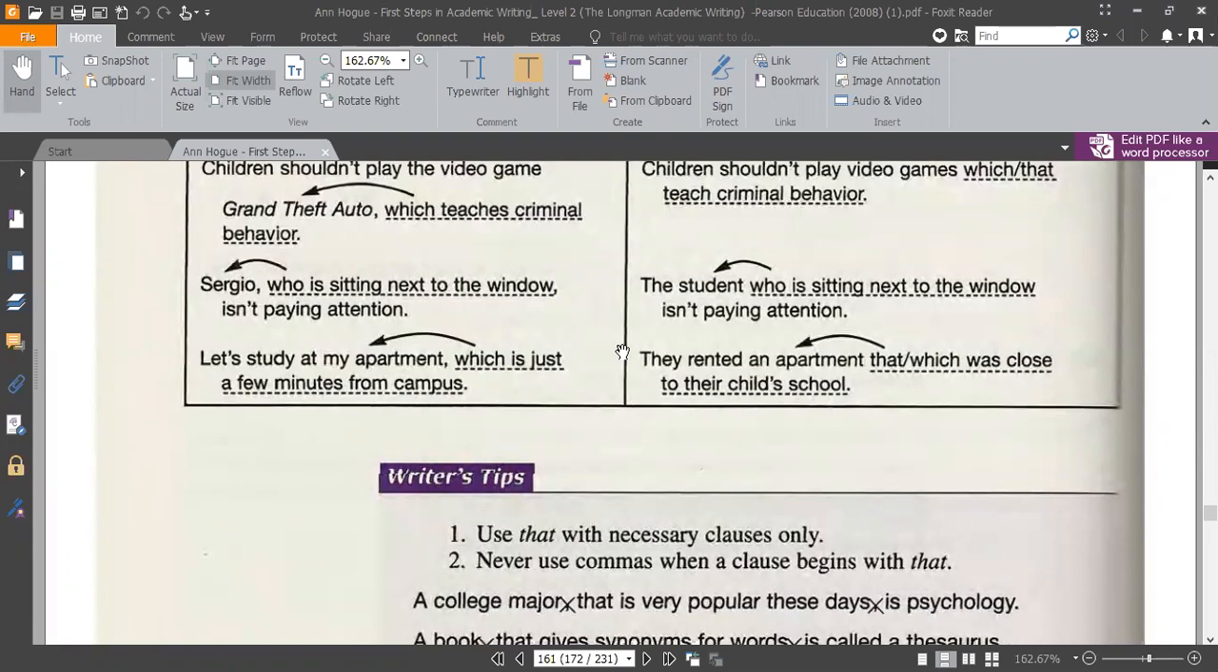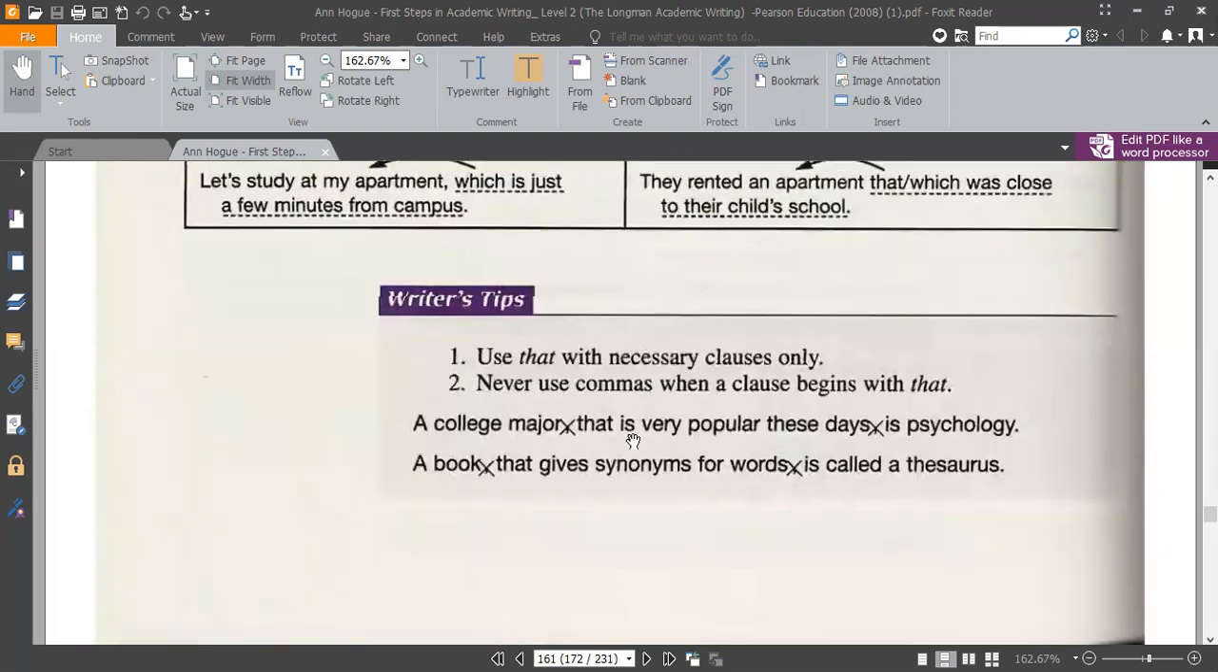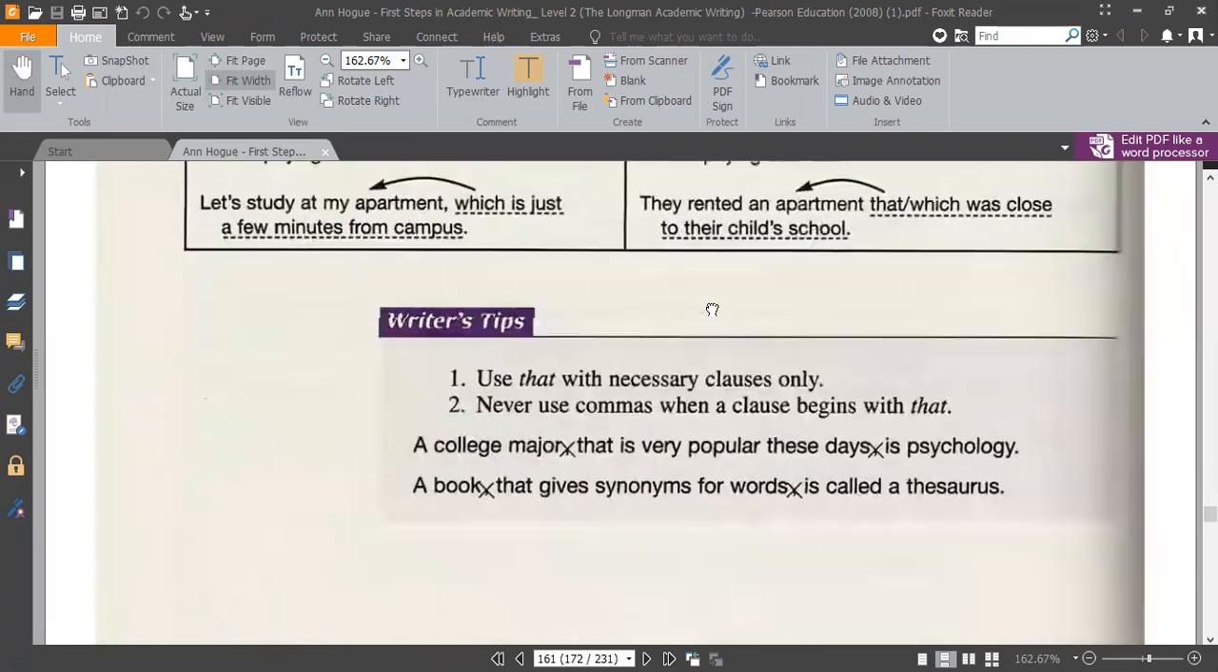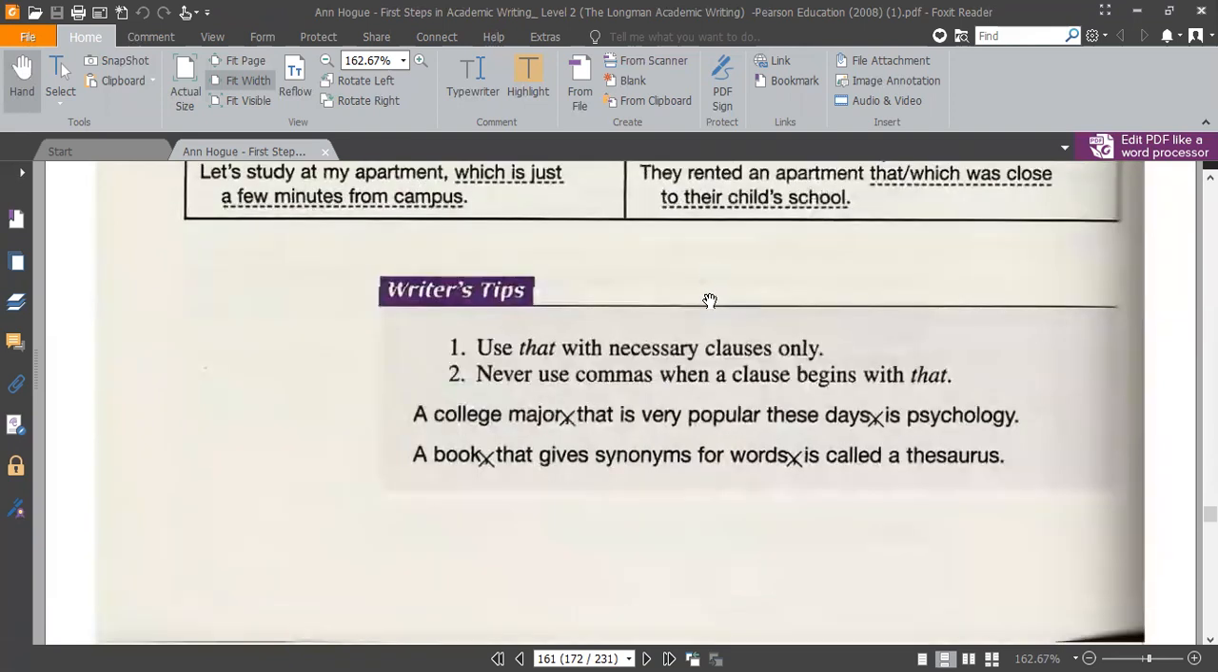They rented an apartment that or which was close to their child's school. So in here again, apartment which was close to their child's school is very essential information. So we do not bring what? We do not bring comma here. Okay. Any questions so far?